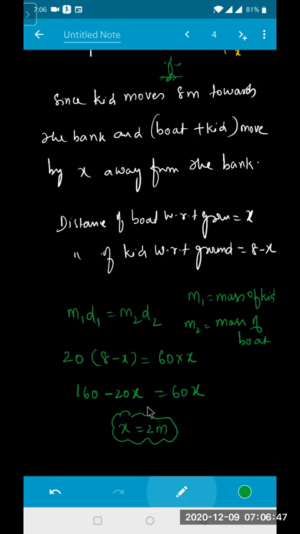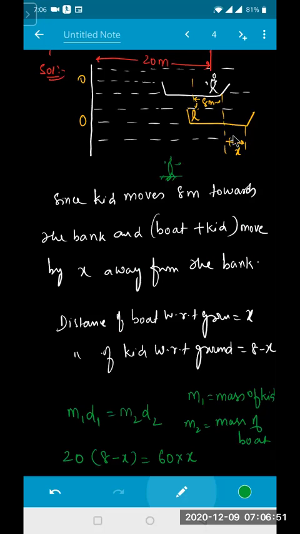Did you get it? Yes. That means in the boat displacement, yourself and the boat have been moved by how much distance? x.